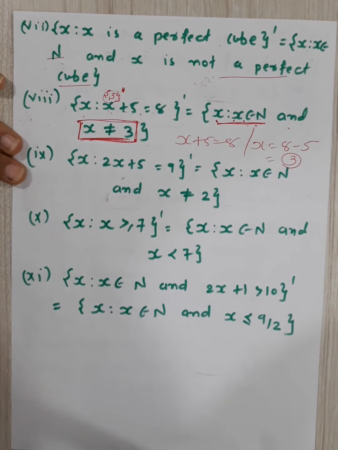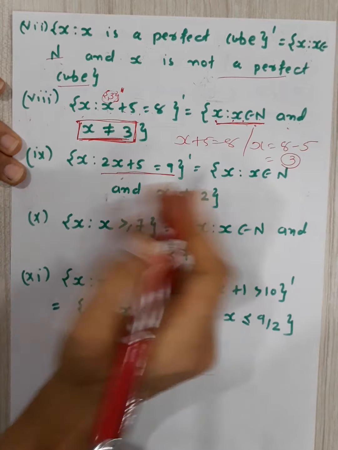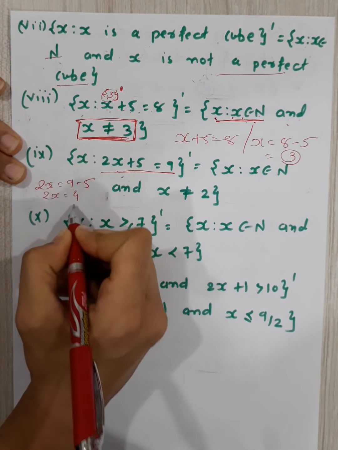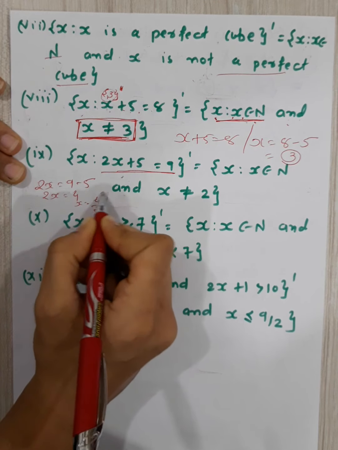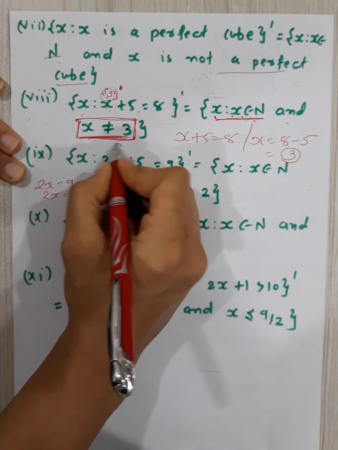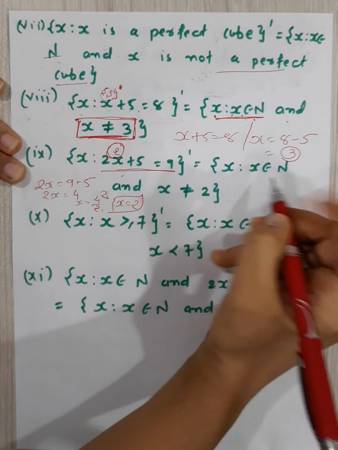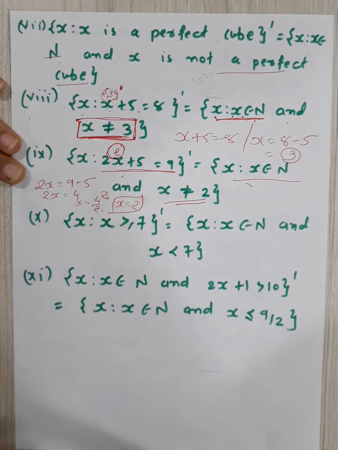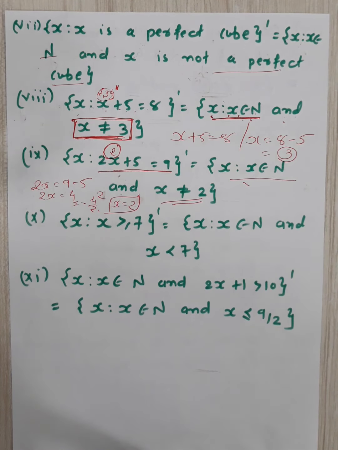Okay, 2x plus 5 is equal to 9 is your set. So 2x is equal to 9 minus 5. 2x is equal to 4 and x is equal to 4 by 2. So x is equal to 2. So this is 2. Your set is 2. So same thing like this. x belongs to N and x is not equal to 2. All elements apart from 2 should be in your dash, right?